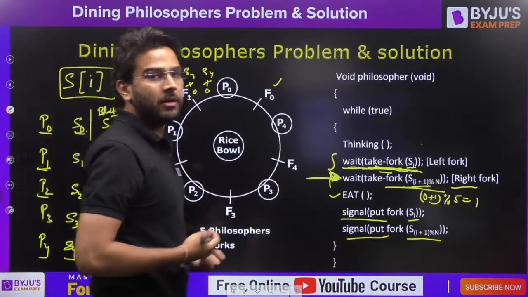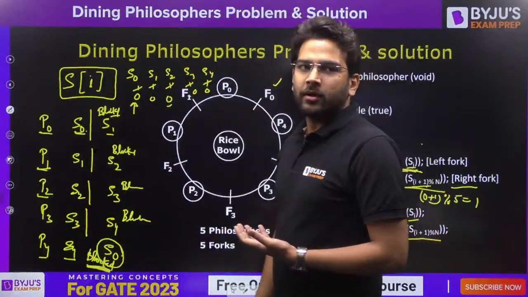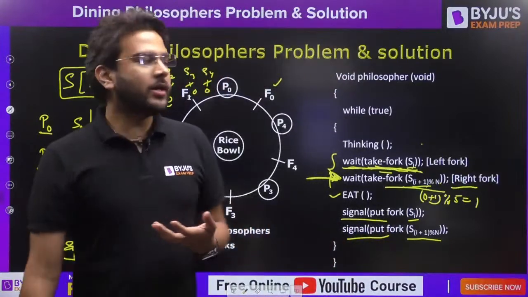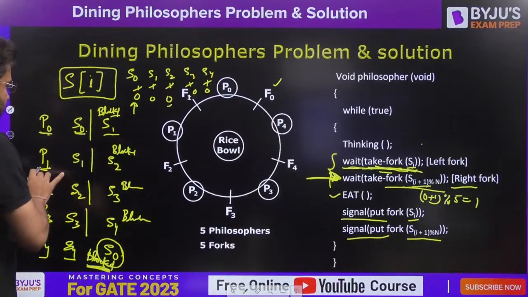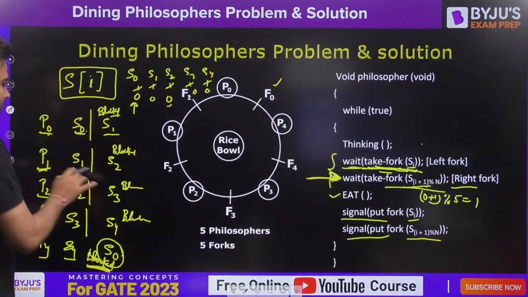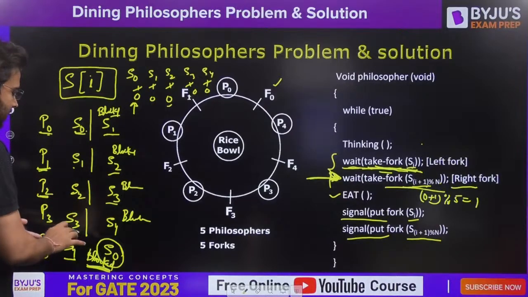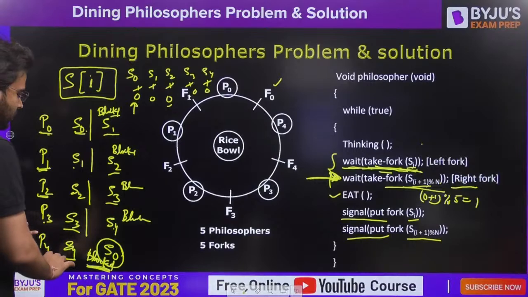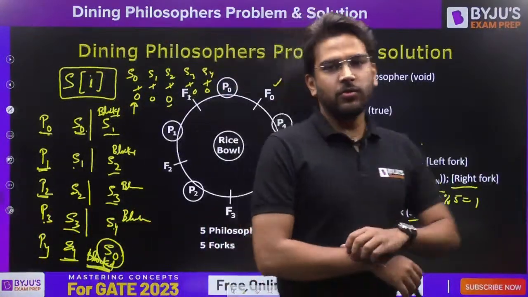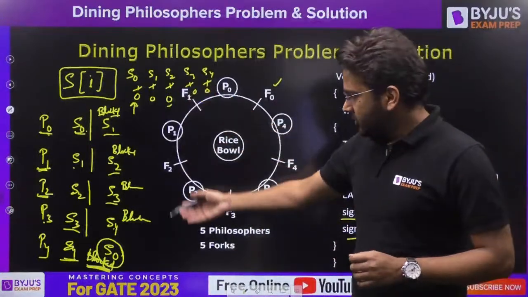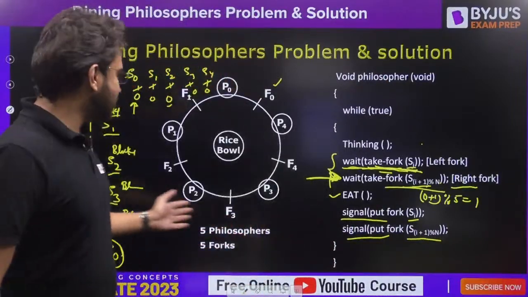None of the processes will be able to make progress. If there is no progress, you can clearly see circular wait. Yes, the circular wait condition is there because P0 is waiting for S1, which is held by P1. P1 is waiting for S2, which is held by P2. P2 is waiting for S3, which is held by P3. P3 is waiting for S4, which is held by P4. So circular wait is there and none of the processes are able to make progress. So you can clearly say deadlock. This is that case.